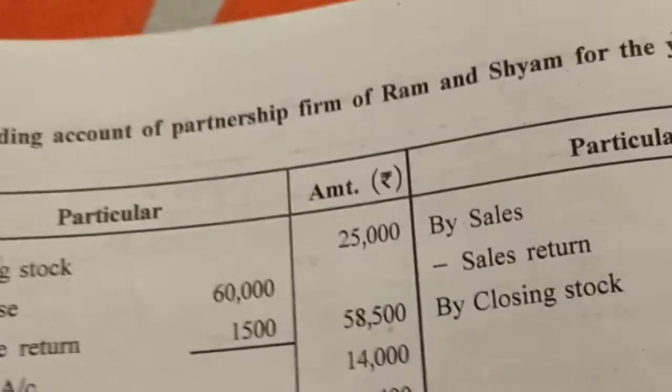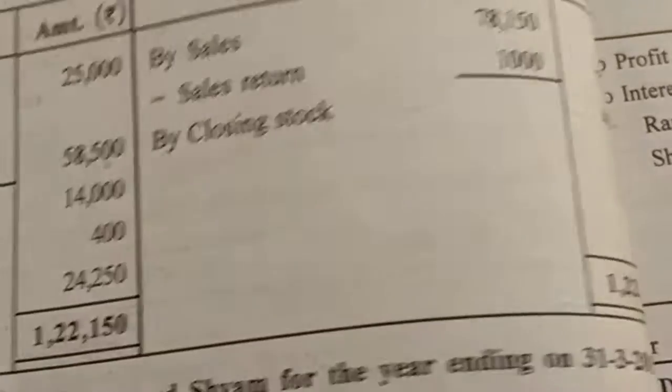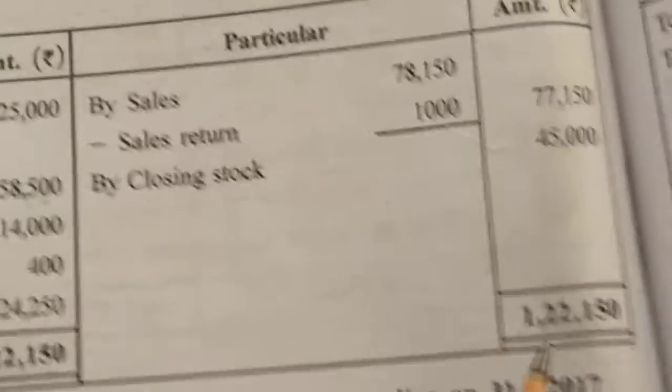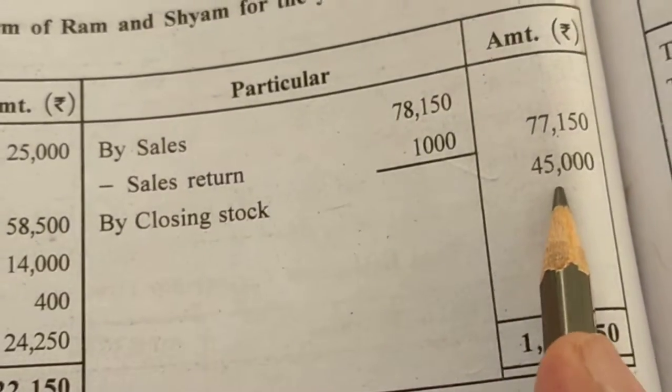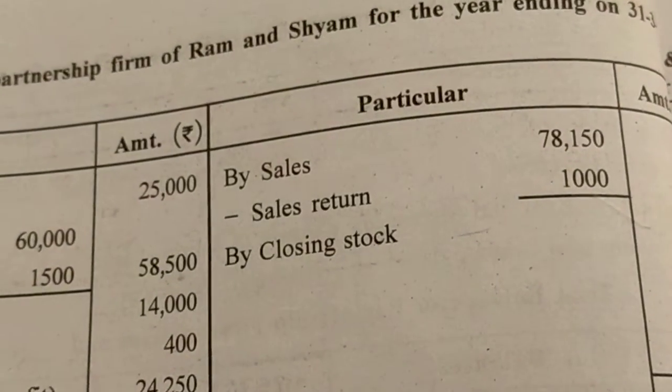So you can see the trading account. In the trading account, as we studied in the 11th class, closing stock 45,000 rupees will come on the credit side. The second impact will come in the balance sheet, asset side.